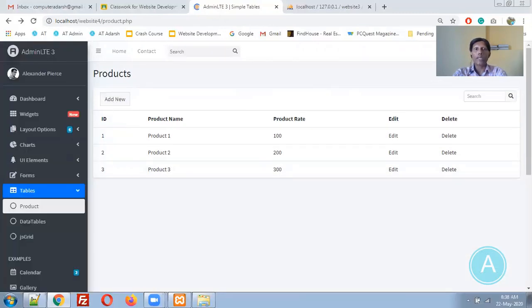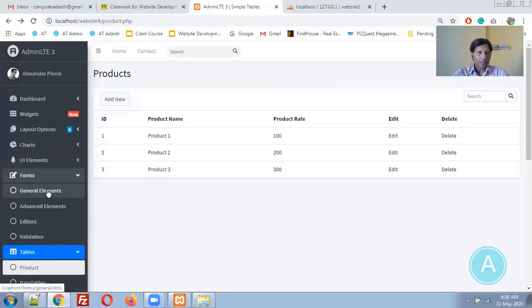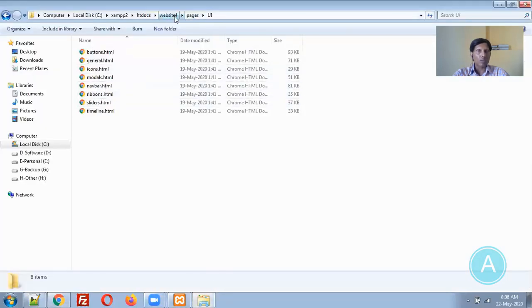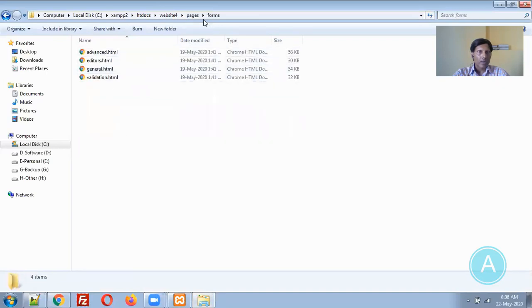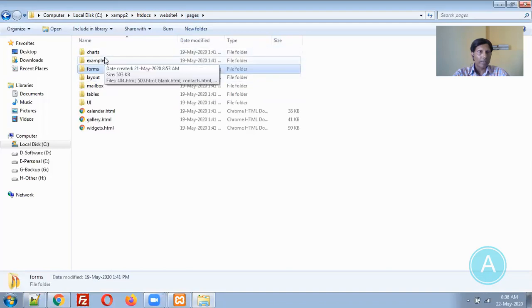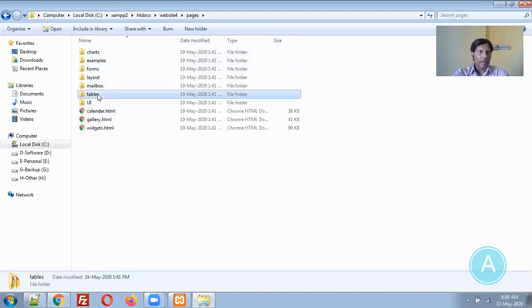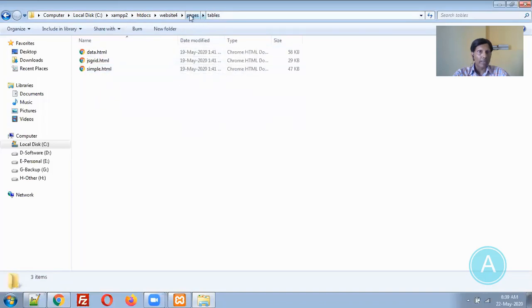On add new click, I would like to display a product addition form to the user. So for that I need a form. So general forms are there. Let me go back again to the forms options, where forms are there. Validations, advanced, editors, okay, tables, that we have already done.